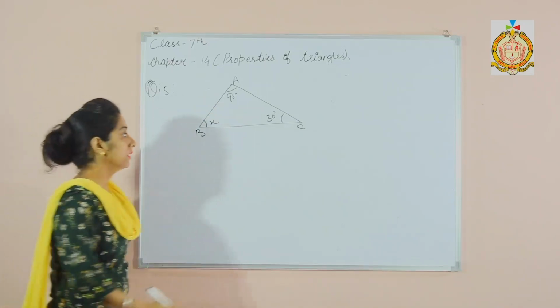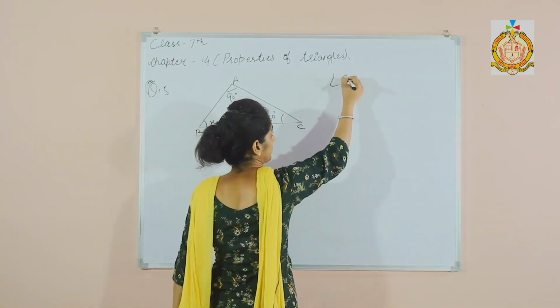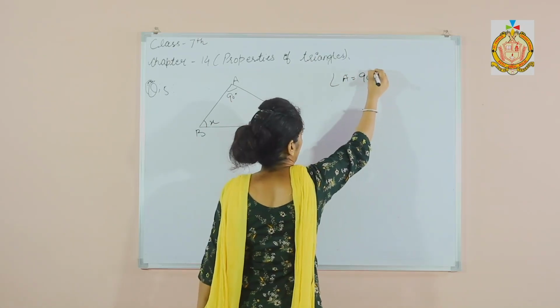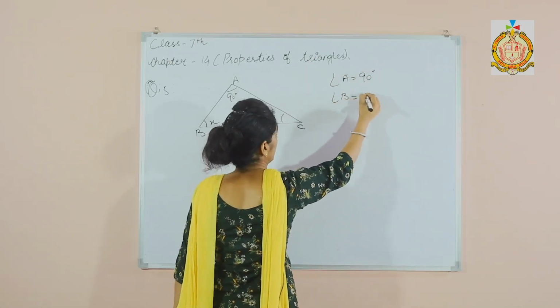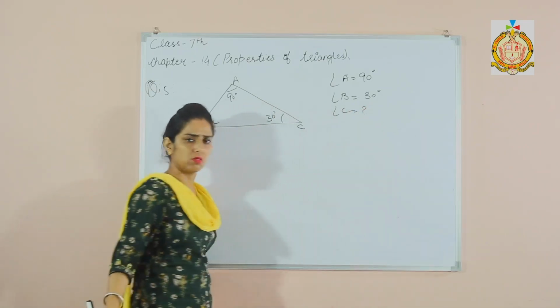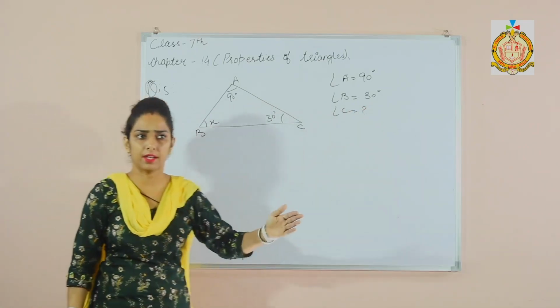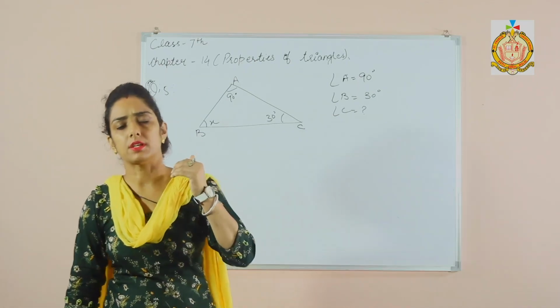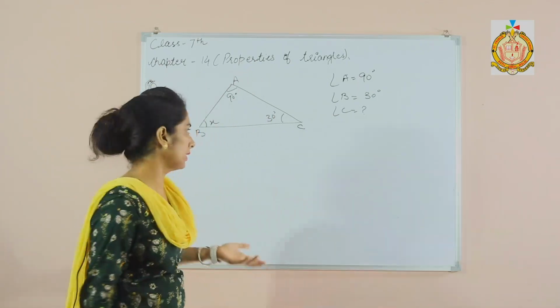Angle A is 90 degrees, B is 30 degrees, and we need to find C. Very simple: angle A plus angle B plus angle C is 180 degrees.